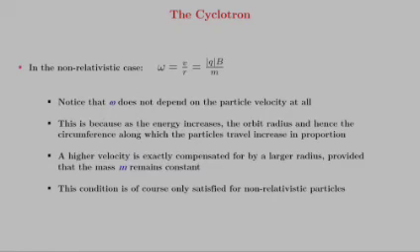Here omega does not depend upon the particle velocity at all. The reason is that as the energy increases, the orbit radius and hence the circumference along which the particles travel increase in proportion, so that a higher velocity is exactly compensated for by the larger radius, provided that the mass m remains constant. This condition is of course only satisfied for non-relativistic particles.